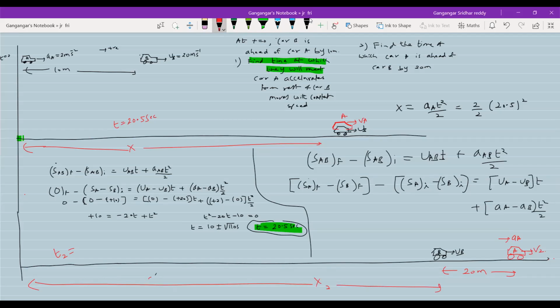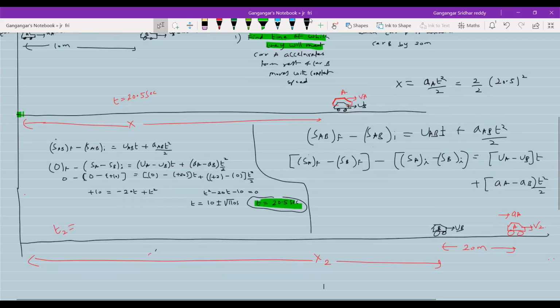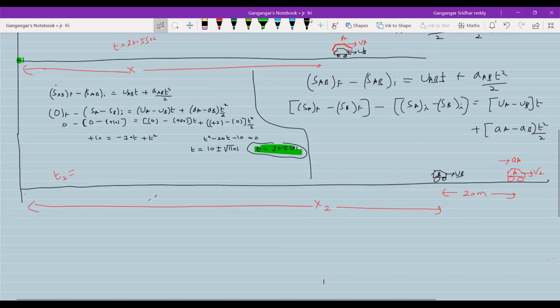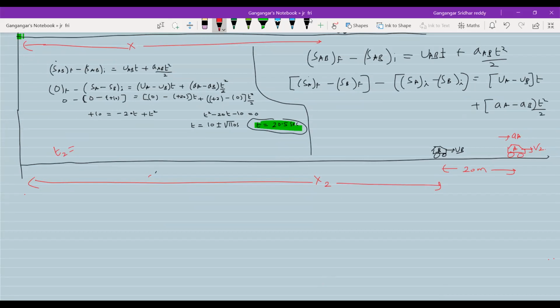Now, what is the position of car A? 20 minus 20 plus x2, no? You do write like this. And what is the position of car B? x2. So if you want, SAB, SA final minus SB final. So what should that be equal to? Shall I write plus 20? In books they directly wrote it, and some students get confused, sir, like how come plus 20 you're writing? So if you go to the initial first part of the problem, let me put all the things clearly. Okay, the first part of the bracket.